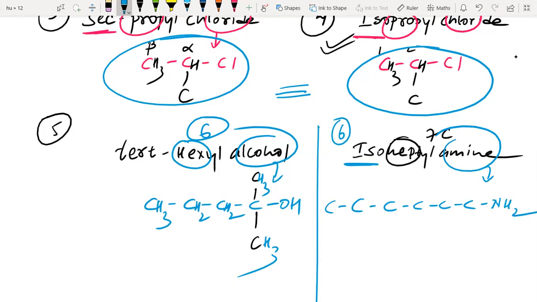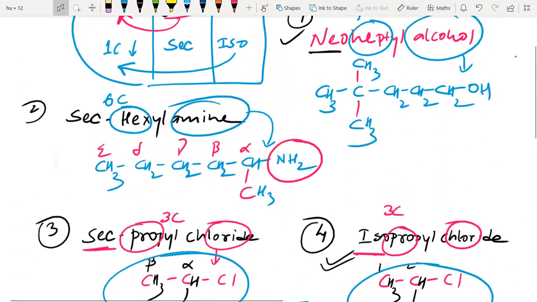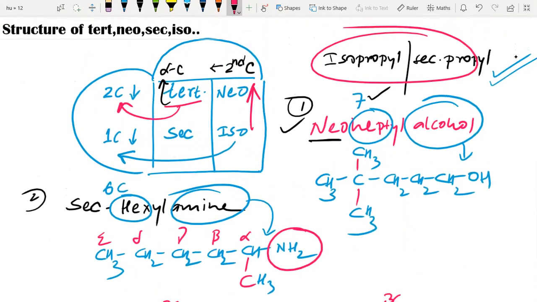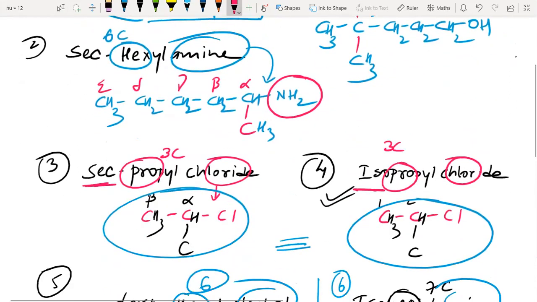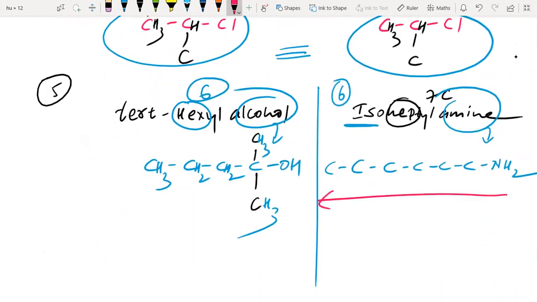Now that 1 carbon less, where to attach? We'll see here. In case of iso, other end second carbon. So the other end second carbon is this. So here we'll attach. The rest we'll fill up. So now here we have 3. This is 3 here. This 1. Here is 2. 2 hydrogen, 2 hydrogen, 2 hydrogen. So this way, we got the structure of isoheptyl. It's very simple to understand.